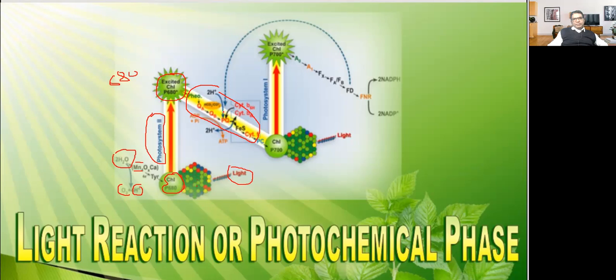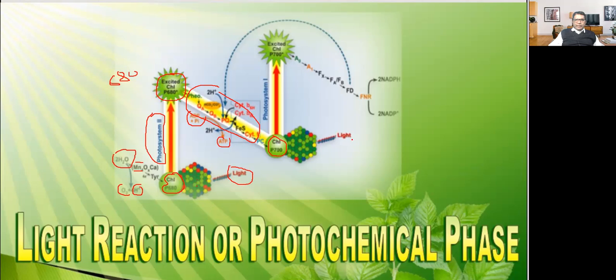There are many components like cytochrome b, A1, and many cytochromes. Plastoquinone is there. So these electrons are picked up, and then ADP will be converted into ATP. And this electron will be transferred from photosystem second to photosystem first.